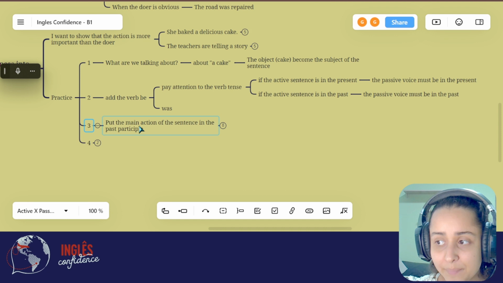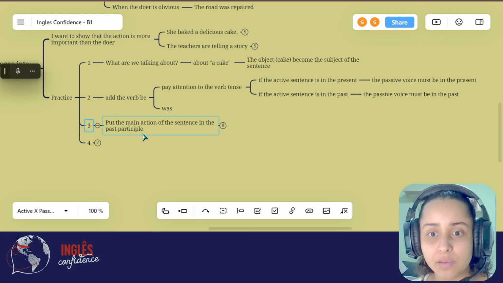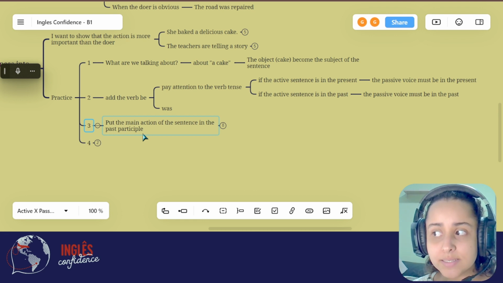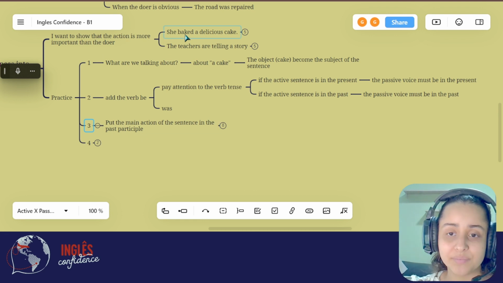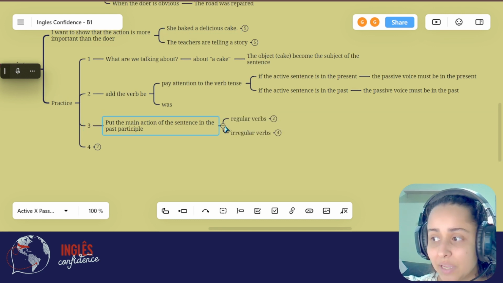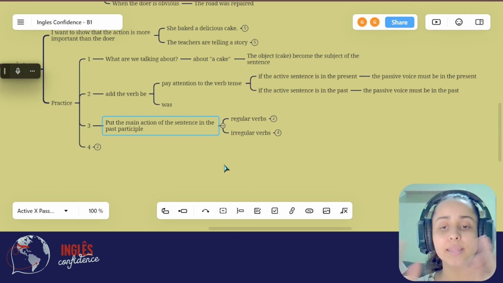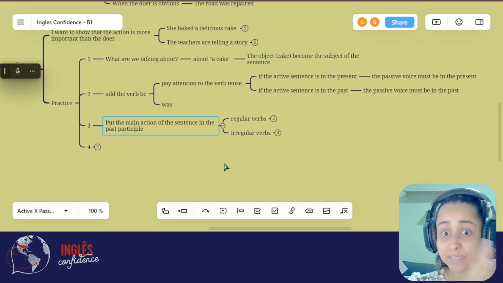The third step is putting the action of the sentence. So what happened with the cake? A cake was baked. That was the action. So a delicious cake was baked. And you need to put the verb, this action, in the past participle. Do you remember the table? We have the present, the simple past, and then the past participle.